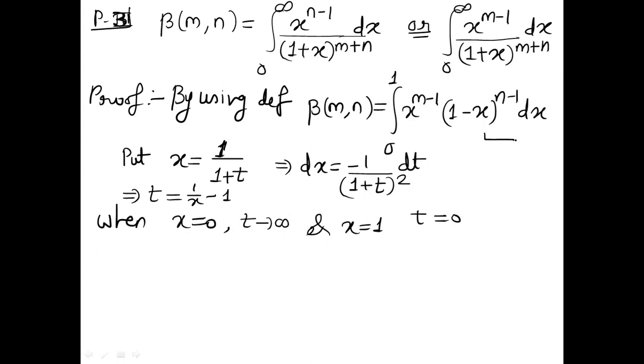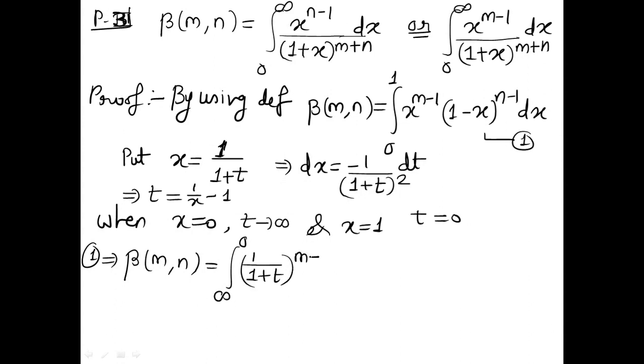Therefore, this equation 1 will now take the form beta of mn is equal to, now the limits are infinity to 0. Carefully you have to put the proper limits here. For x equal to 0 I am having t as infinity, so it's infinity to 0. Now x is 1 upon 1 plus t raised to power m minus 1.